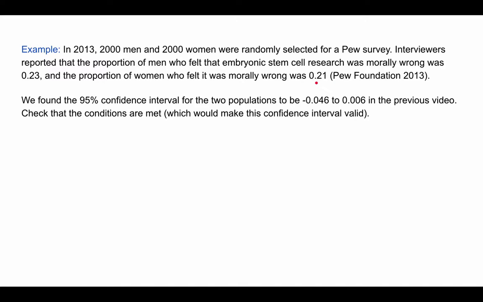We found a 95% confidence interval for the two populations to be negative 0.046 to 0.006 in the previous video, and it turns out that this confidence interval is only valid if the conditions on the previous slide hold. So what we're going to do in this video is check the conditions.